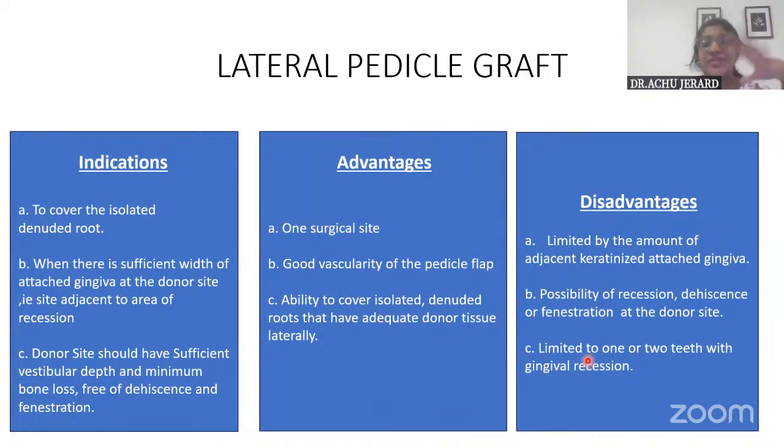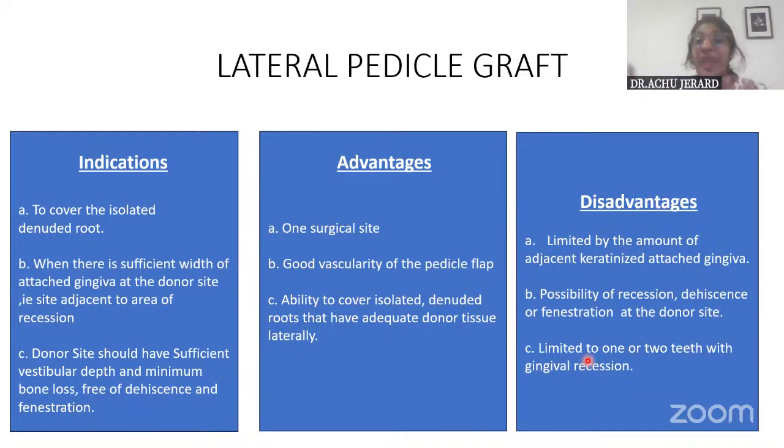Okay. This is an example for displaced flap and pedicle soft tissue graft. And this is indicated in areas where there is an isolated denuded root. Okay, where you will have to cover one or maximum two root recessions. And in this technique, what we are doing is pulling soft tissue from the adjacent space to the recession site.